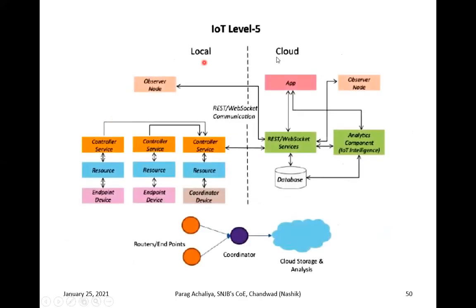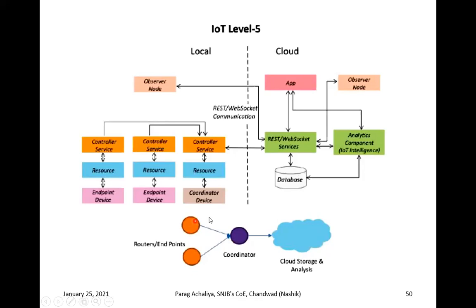Then this one is your IoT level 5. Now here you can see that there are multiple end nodes. Here you will see the observer nodes. Here again the observer node application is there. Analysis, IoT intelligence device is there. Everything is the same as your level 4, but the difference is there is one coordinator. If you can see here, there is one coordinator for all the end nodes.